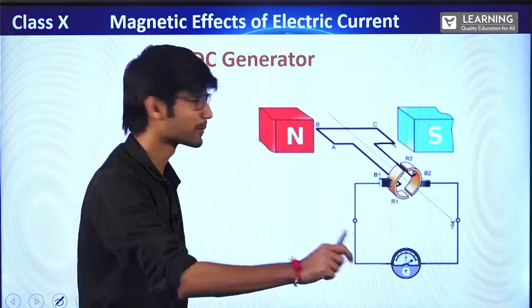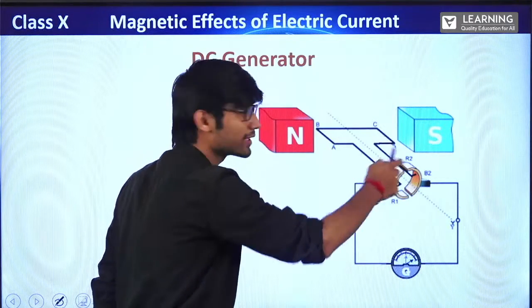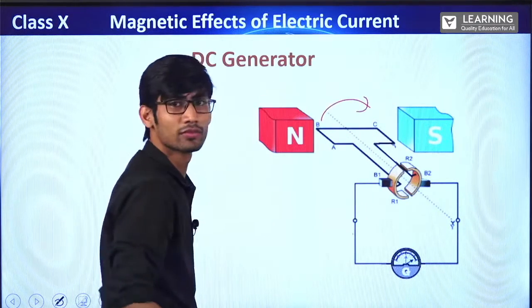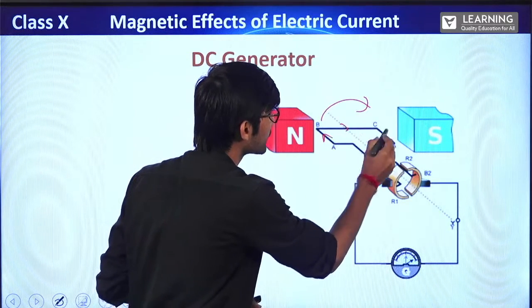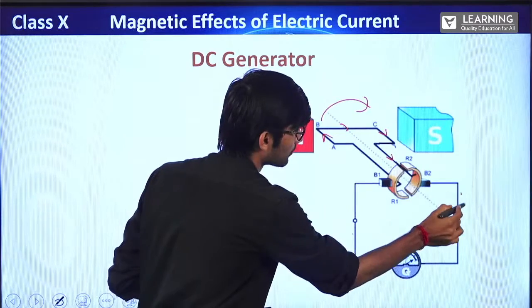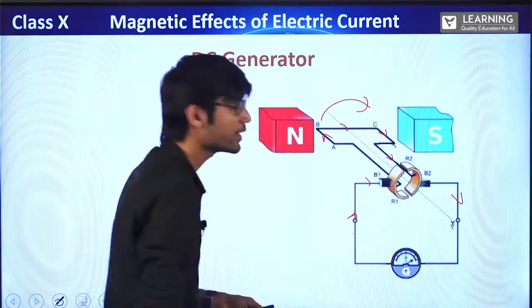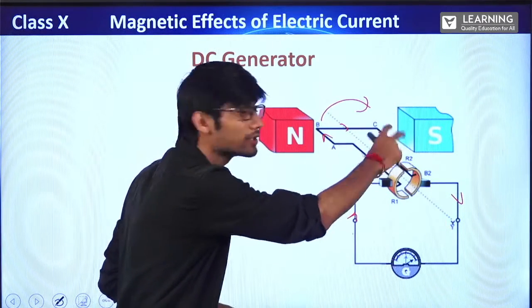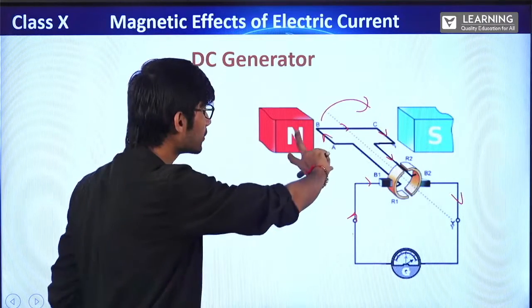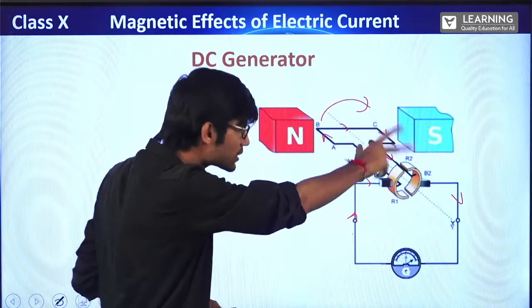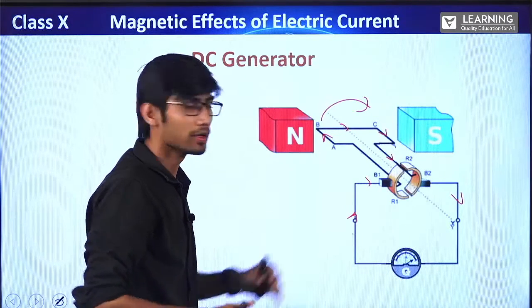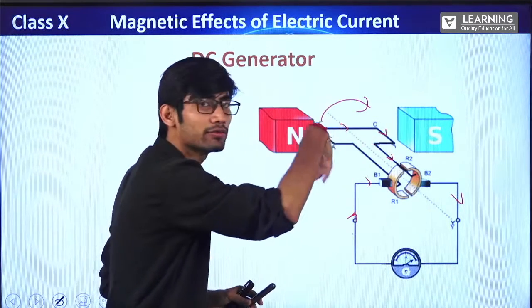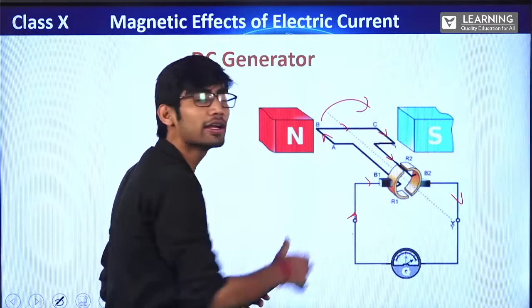The same thing. If suppose I start rotating it like this, after half rotation, the current in the circuit, suppose it comes like this. After half rotation, it will go from south to north. Right now it is going from north to south, then south to north, right? Now the direction of current will change, right? But here why will it not change?